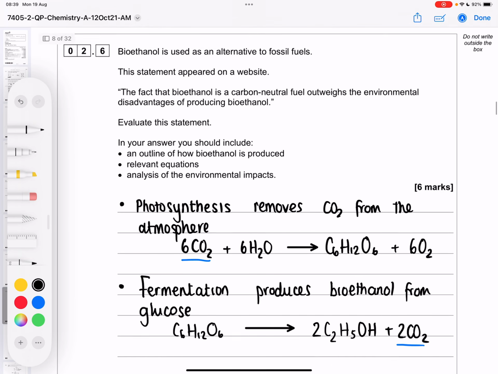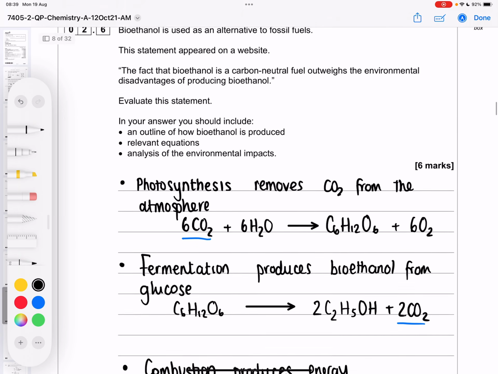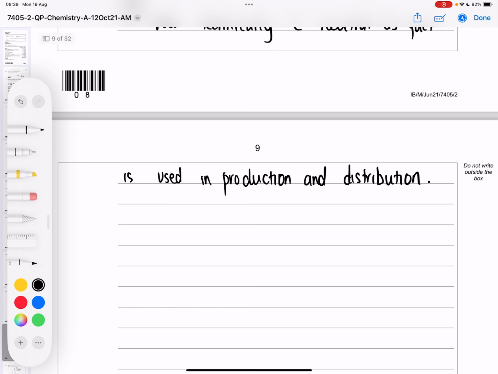Let's have a look at the other part of the question. Bioethanol is a carbon neutral fuel, outweighs the environmental disadvantages. So what other environmental disadvantages are there of producing bioethanol?